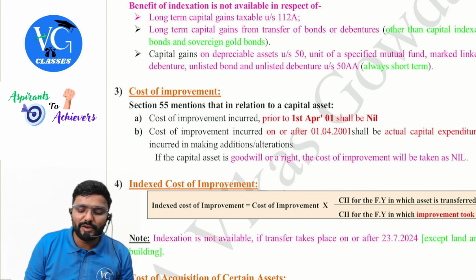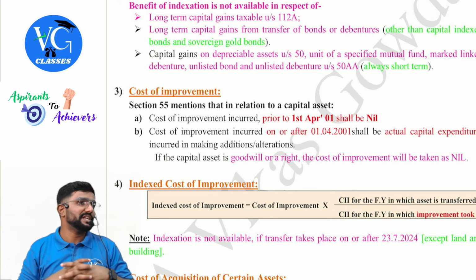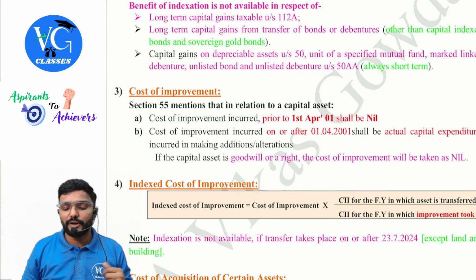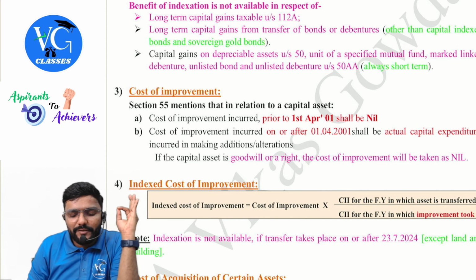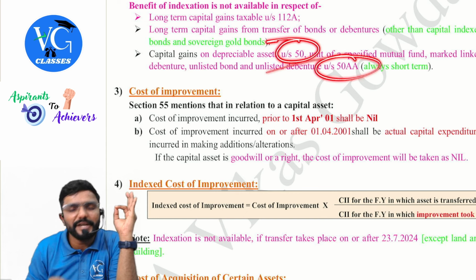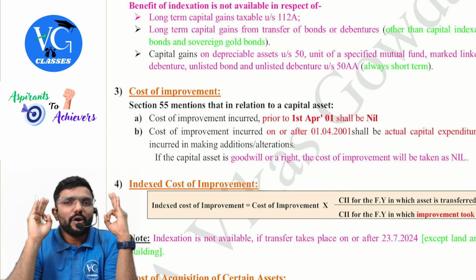We will always compute short-term gain or short-term loss there, guys. We don't even check the period of holding there. Even while computing the capital gains under section 50AA, it is always short-term in nature. Sir, should we check the period of holding? No. For whatever gain you compute under section 50 and 50AA, guys, don't even worry about period of holding. They are always short-term in nature. And they are normal income, taxable at normal rate, not a special income. Yes, sir.